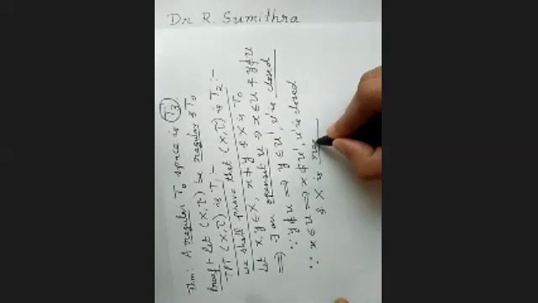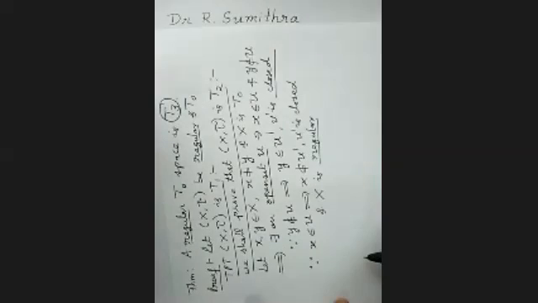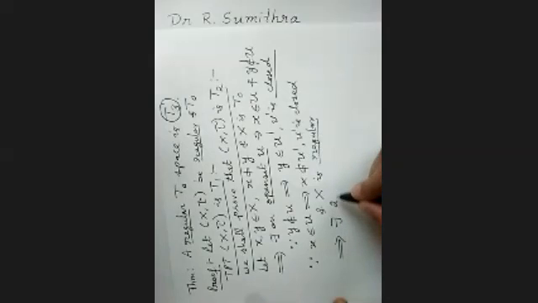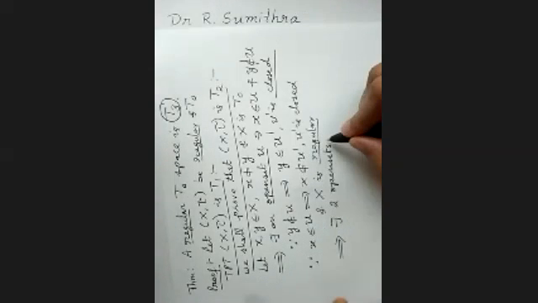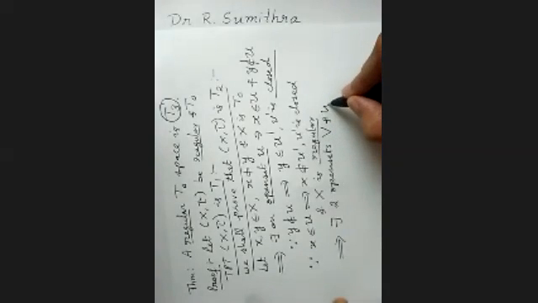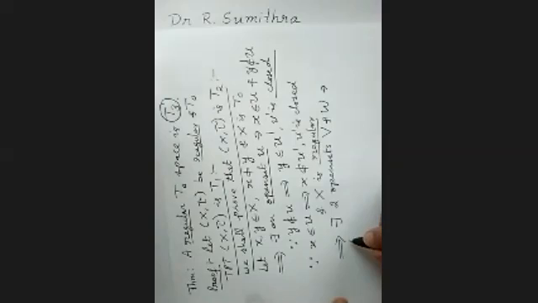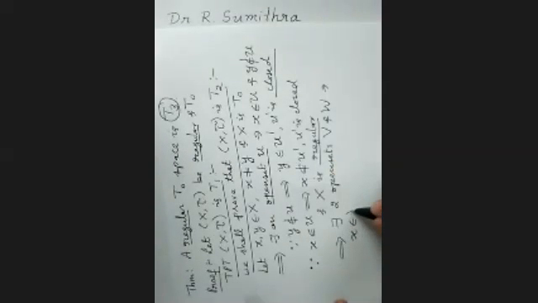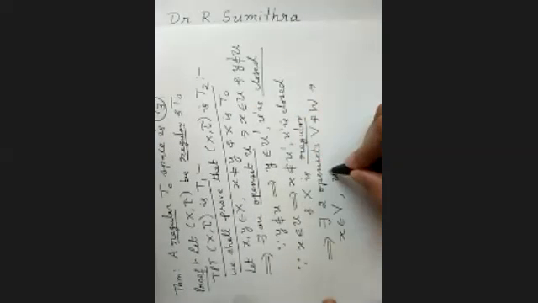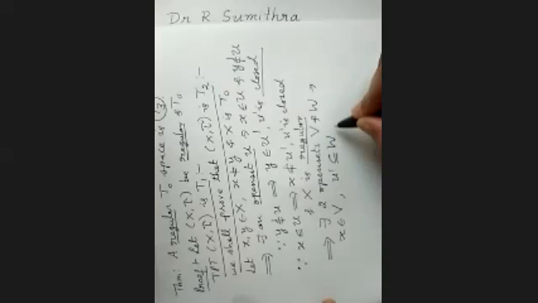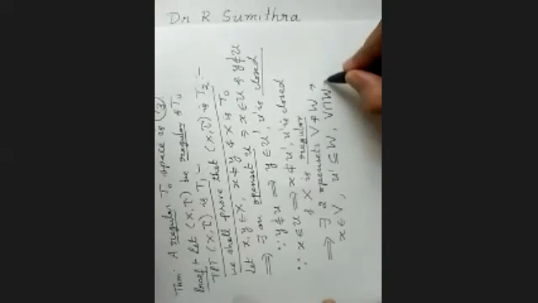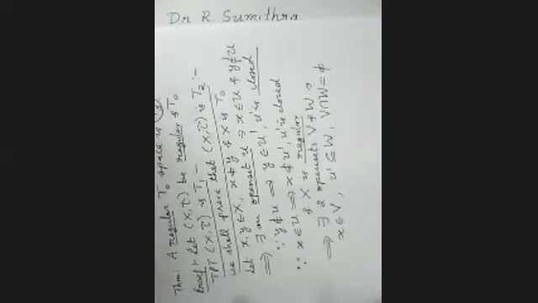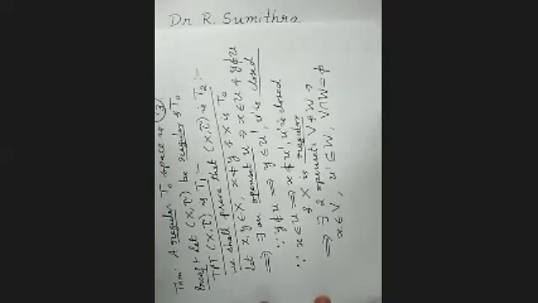What is given to me? It is regular. So what do you mean by regular? This implies that there exist two open sets. We'll call the open sets V and W such that the element x belongs to one open set V, and the closed set U dash is contained in W, and they are disjoint. We'll call this disjointness as 1. We got two open sets which are disjoint.